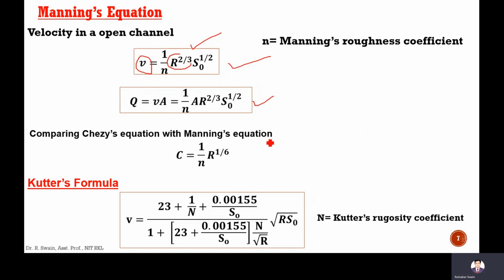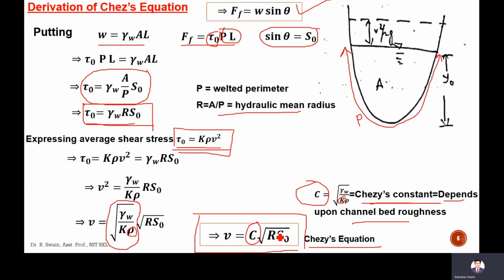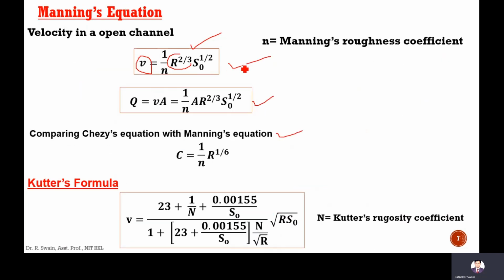If you compare the Chezy's equation with the Manning's equation, if you equate these two, then you will get C is equal to 1 by n R to the power 1 by 6.